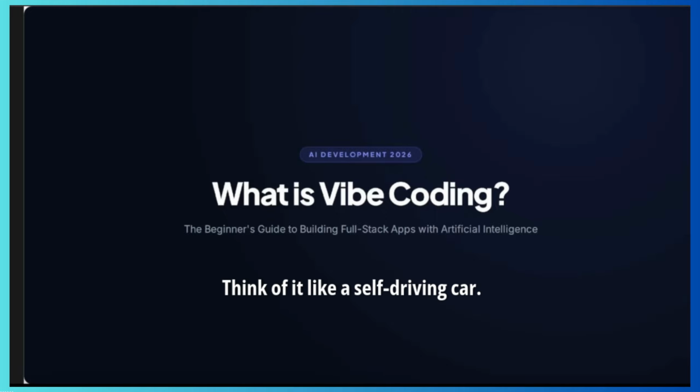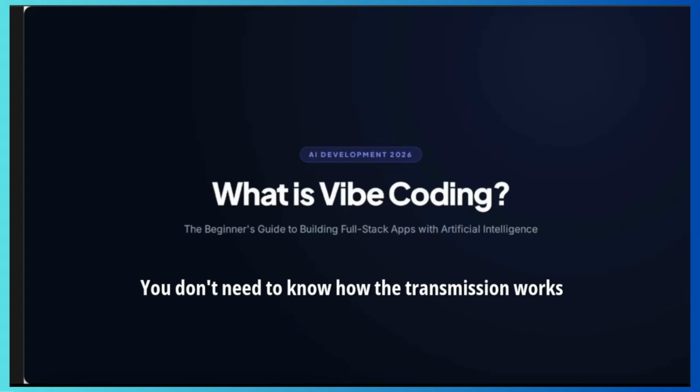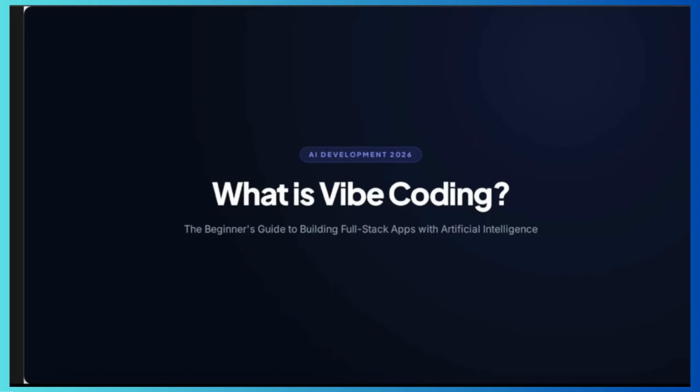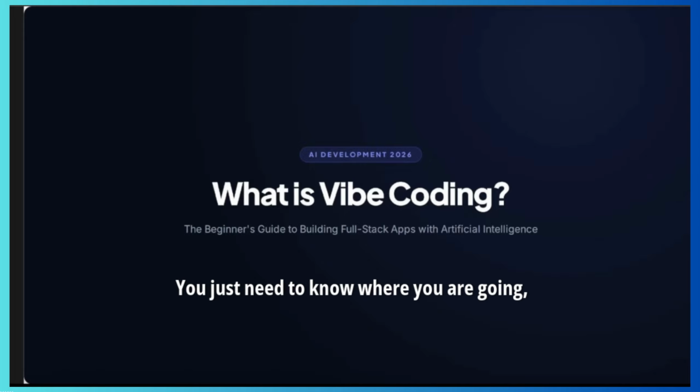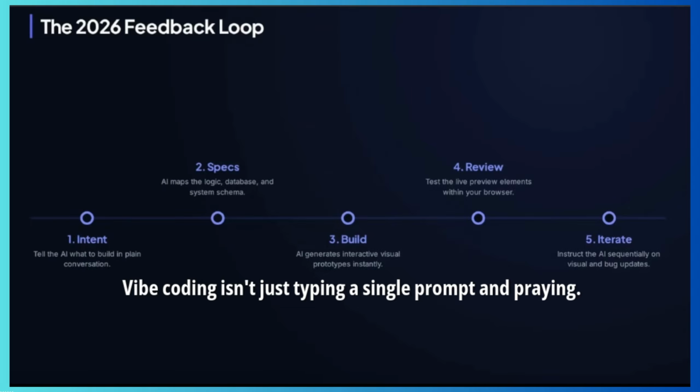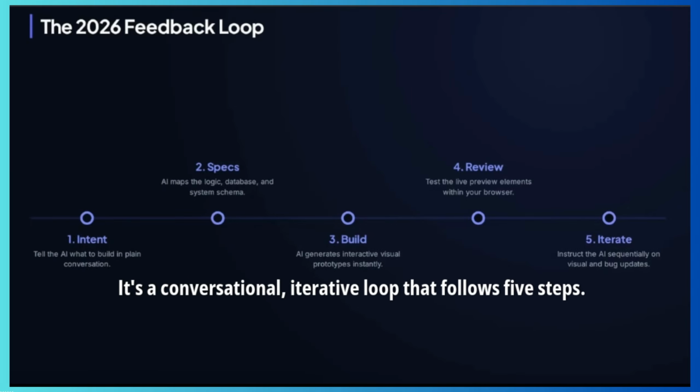Think of it like a self driving car. You don't need to know how the transmission works or when to shift gears. You just need to know where you are going, how to read the map, and when to stop. Vibe coding isn't just typing a single prompt and praying, it's a conversational iterative loop that follows 5 steps.